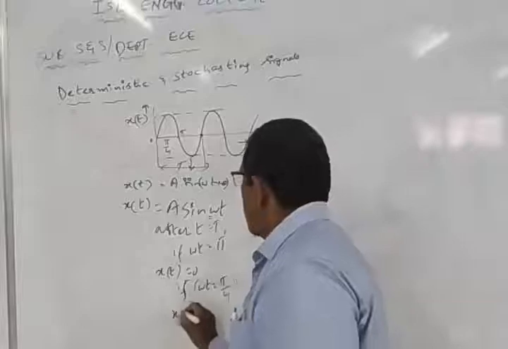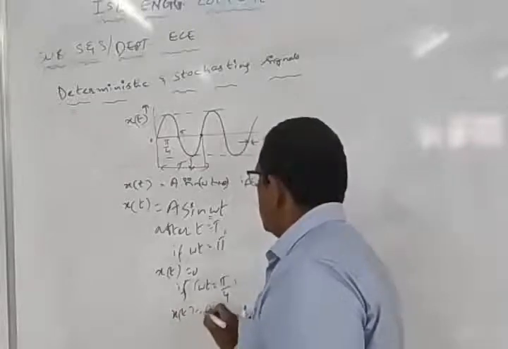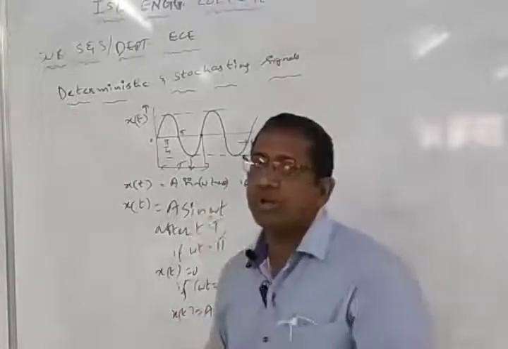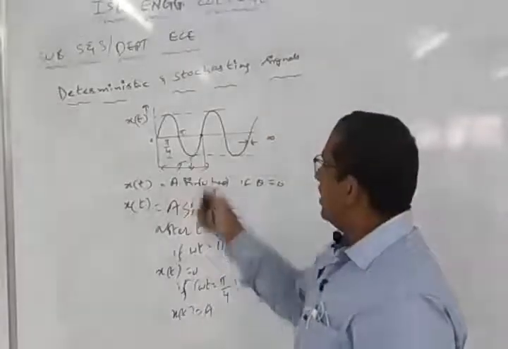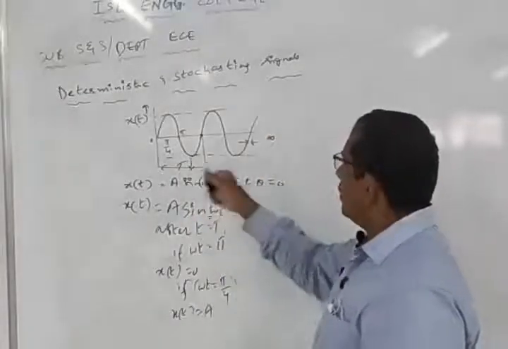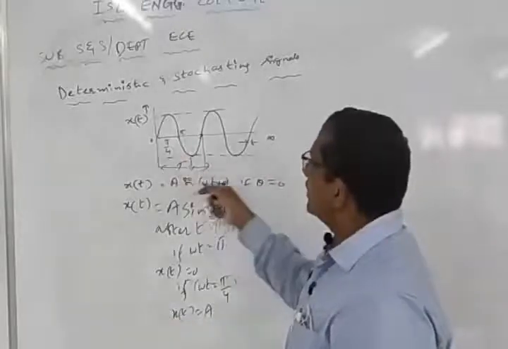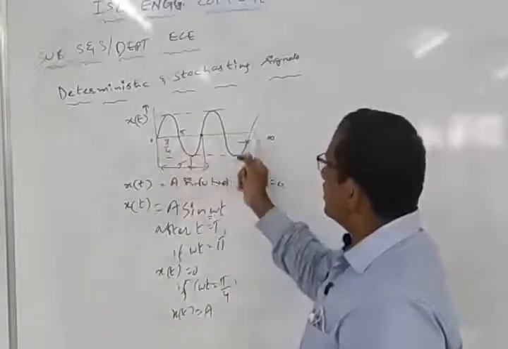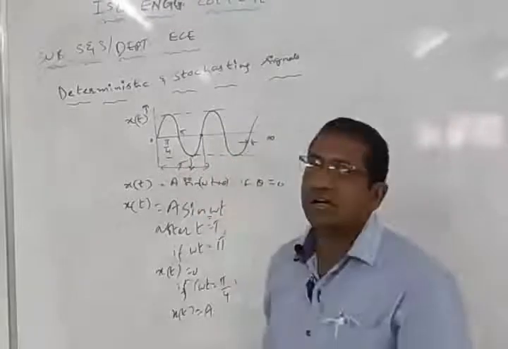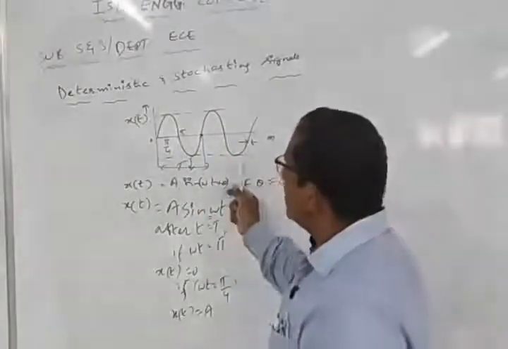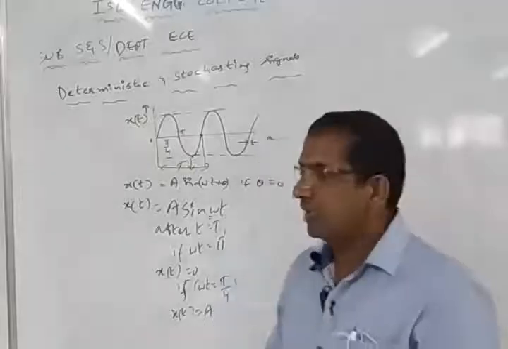That means x of t becomes equal to A. Now these values can be computed by applying the value of the time period. That means if you know the values of the signal at a particular time, you should be in a position to find out the same values at a later time also. If you are able to determine them, that is known as the deterministic type of signal.